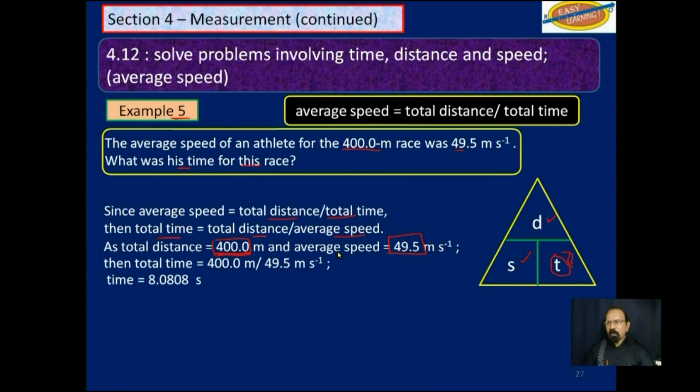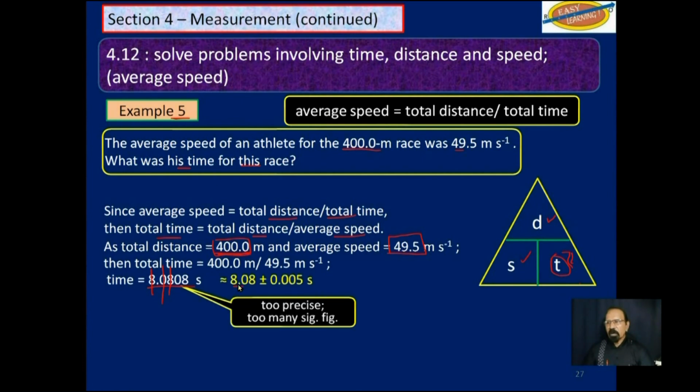We work that out and we get 8.080808 and so on. Three significant figures, 1, 2, 3. Our answer is 8.08 plus or minus 0.005. Remember, those two zeros are for these two digits on the right of the decimal point.